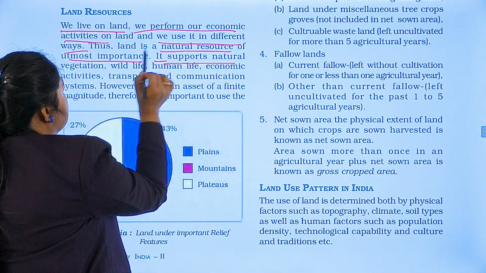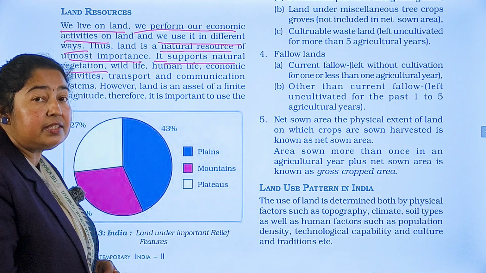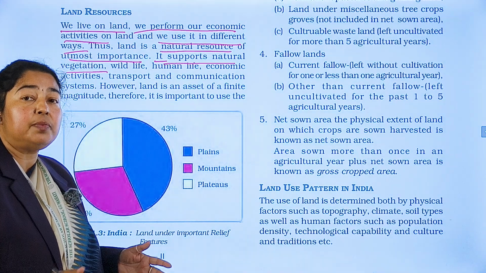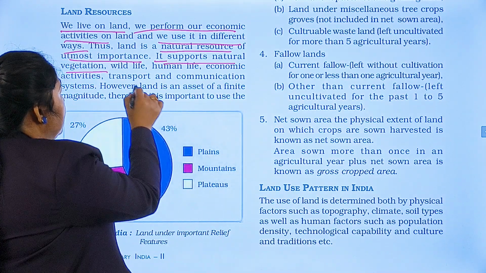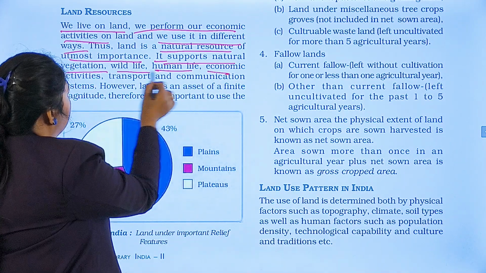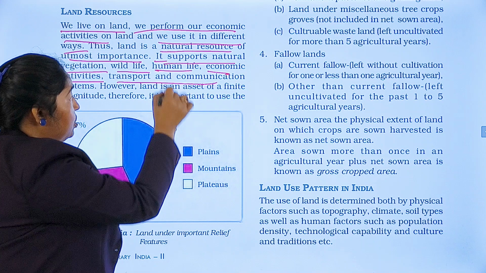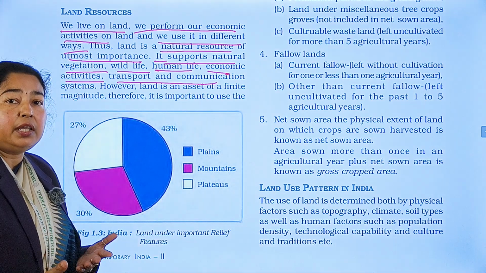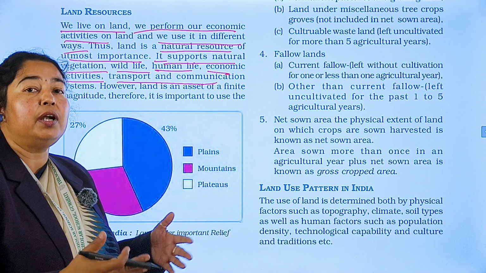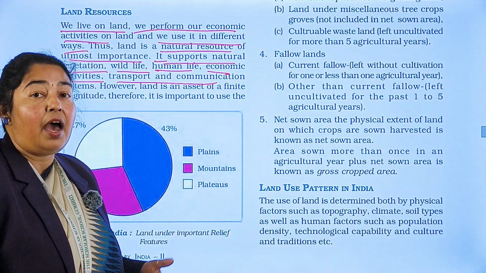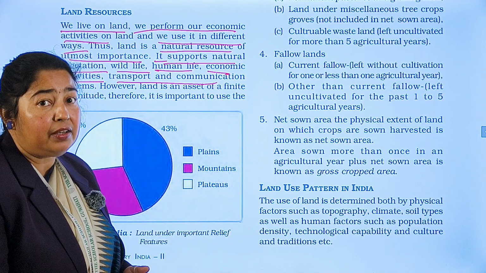It supports natural vegetation. Just now I said that natural vegetation, plants, animals, humans have their livelihood on this land. So wildlife, human life, economic activities, transport and communication. We use transport and communication systems to interact with people who are living in distant places and do our economic activities.